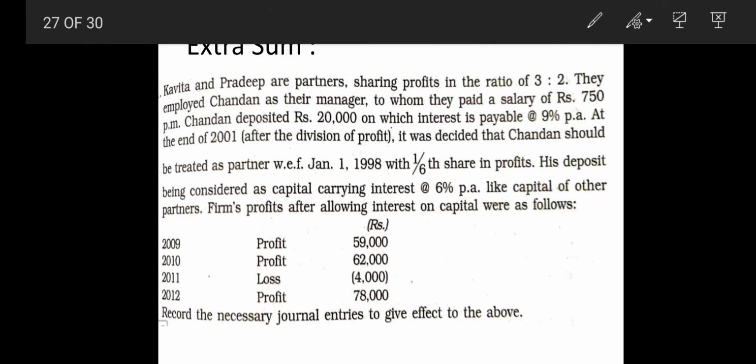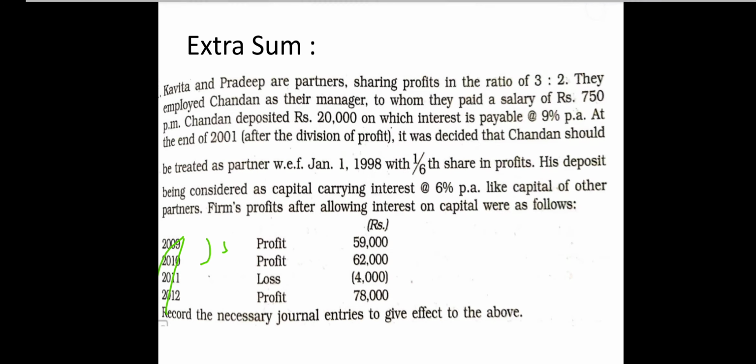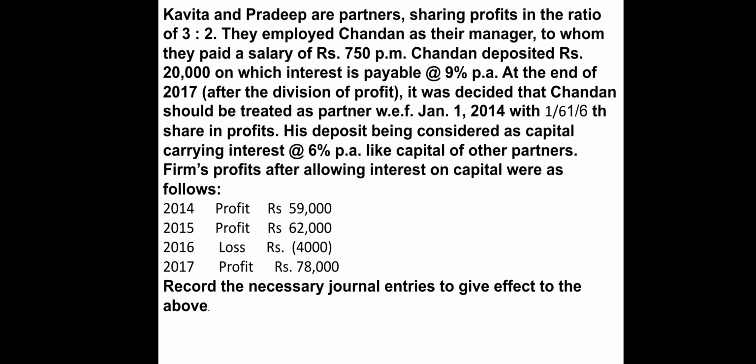There is a mistake in the textbook also because I had copied from the textbook. So this is 98, 99, 2000, 2001. Like 4 years we have to adjust. So this is a sum with respect to guarantee also and with respect to past adjustments also. So first of all, what Chandan was getting as a manager we will find out, and what Chandan will be getting as a partner, that we will be finding out. Okay, so first we will be doing the working for Chandan as a,